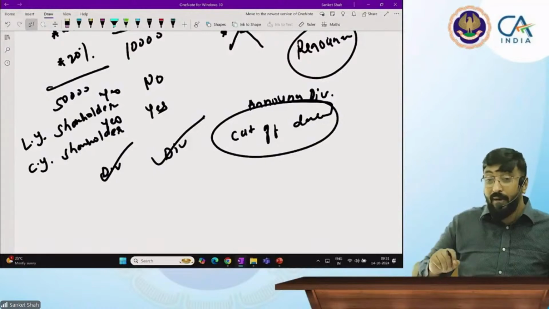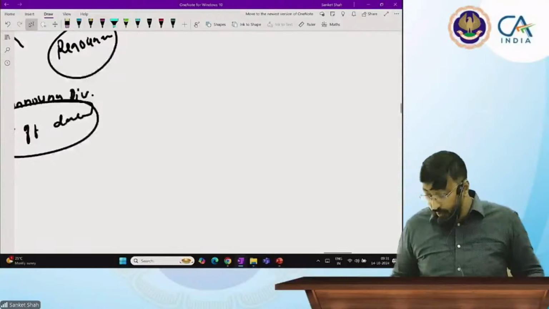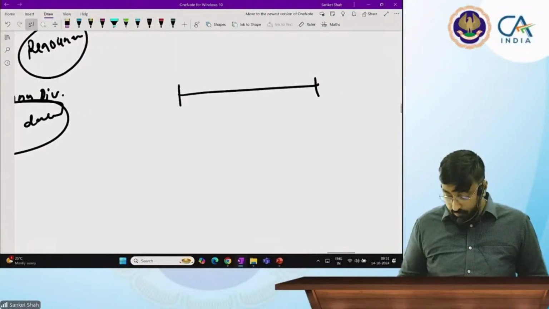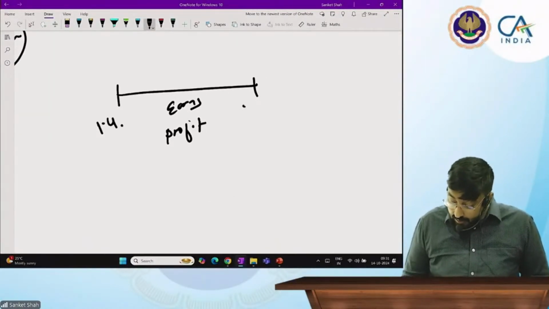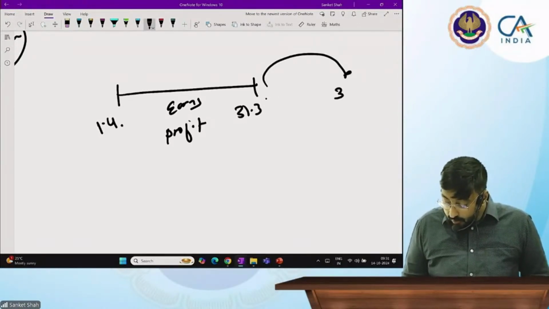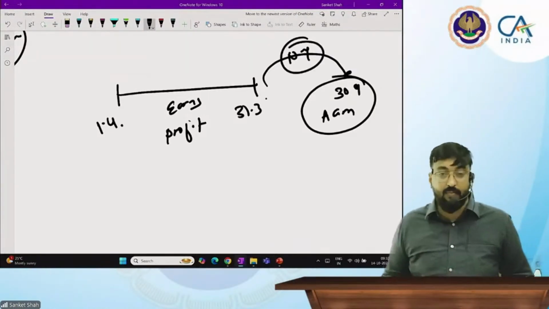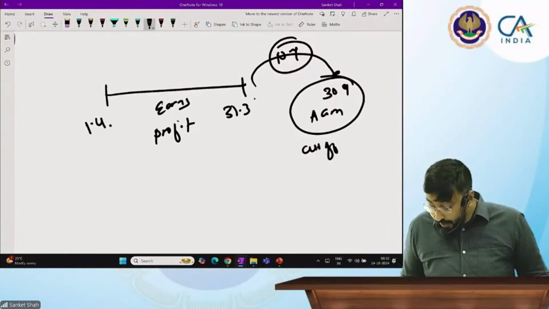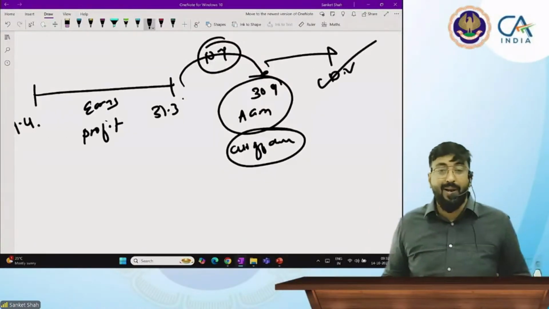Now, beta, AS 13 says if you are not a shareholder in the last year, but you are a shareholder on the cutoff date, and you acquired the shares, then what is that dividend? Why does a company give dividend? Because the company earns profit. Dividend is declared for 1st April to 31st March in the AGM, which is held in the next year. In the AGM, the cutoff date is decided, and on that cutoff date, dividend will be paid by the company.